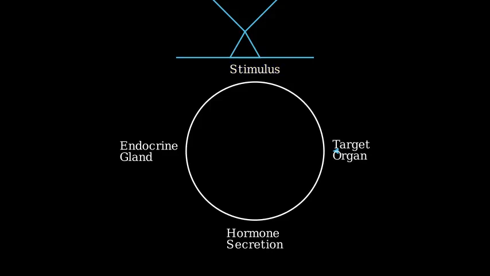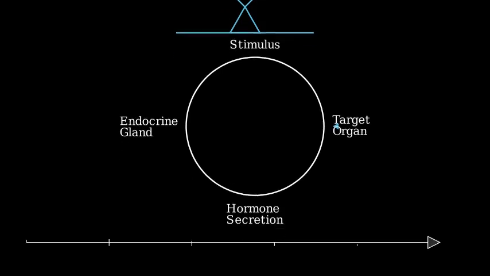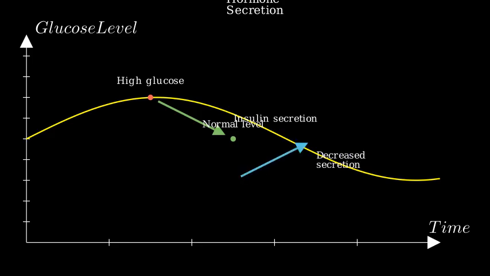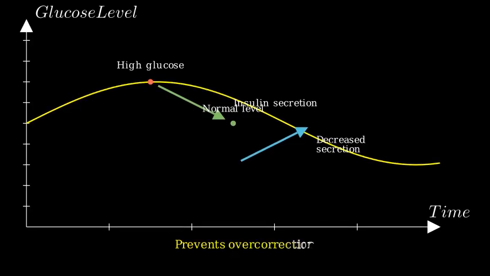When a stimulus disrupts homeostasis, the body responds by triggering hormone secretion from an endocrine gland. Let's take an example: blood glucose regulation. When blood glucose levels rise too high, the pancreas secretes insulin to bring glucose levels back down. Once homeostasis is restored and glucose levels return to normal, the secretion of insulin will decrease. This decrease prevents an overcorrection that could drop glucose levels too low.